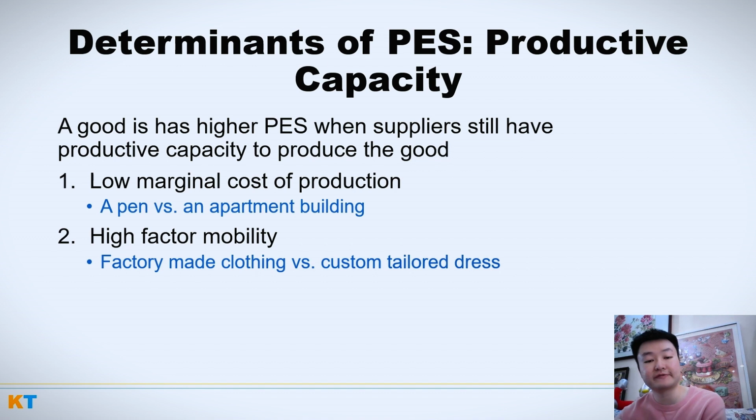My example here is factory-made clothing, right? Factories have machinery that can make clothing relatively easily, versus custom tailored dresses. Those take not only a long time to make, but can't be made with machines. And so during COVID, there was an increased demand for masks. A lot of factories started changing their production methods and techniques and buying equipment, and in a relatively short amount of time, factories ramped up production of face masks, because face masks have relatively high factor mobility.